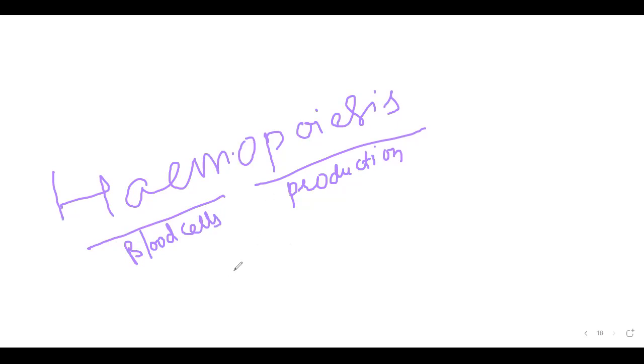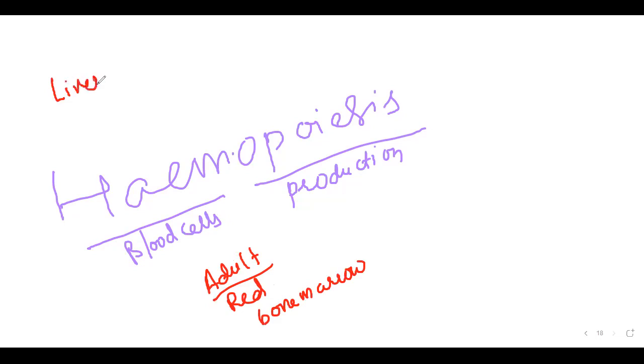Hemopoiesis means production of blood cells. Generally, when we are asked who is responsible for the production of blood cells, we say red bone marrow. But what is the role of the liver? Liver acts as a hemopoietic organ.